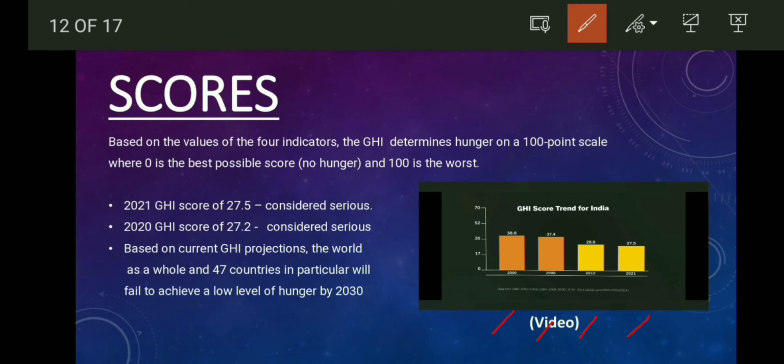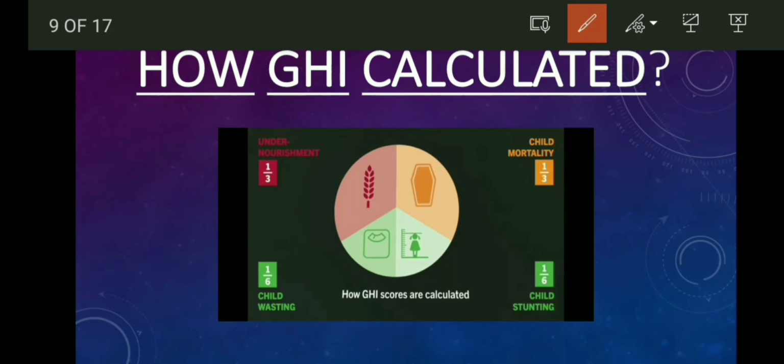So our government has to take many initiatives, and the people have to take care of themselves, and the government has to launch various campaigns and schemes to uplift our level in this index. So let's study the criteria to calculate the Global Hunger Index.